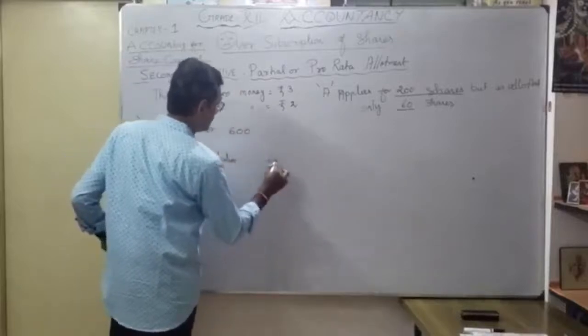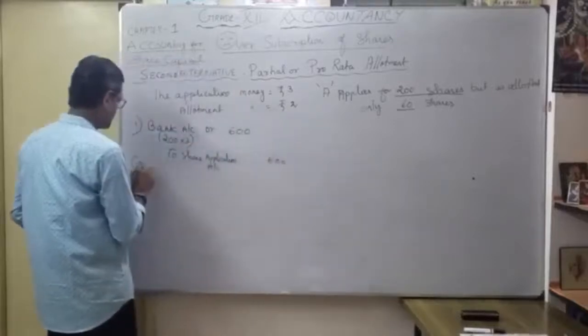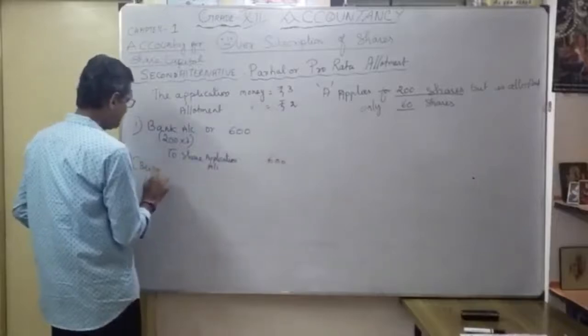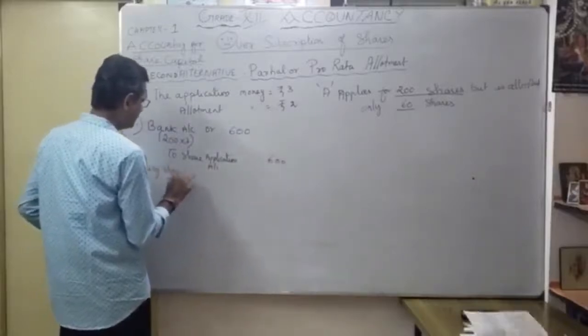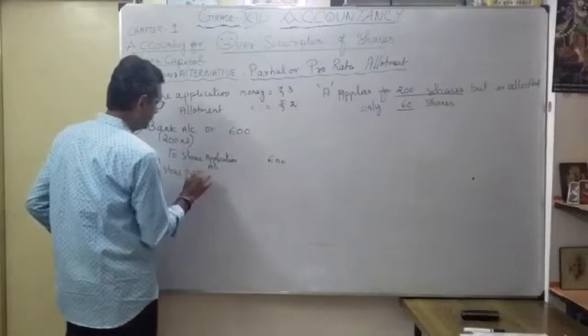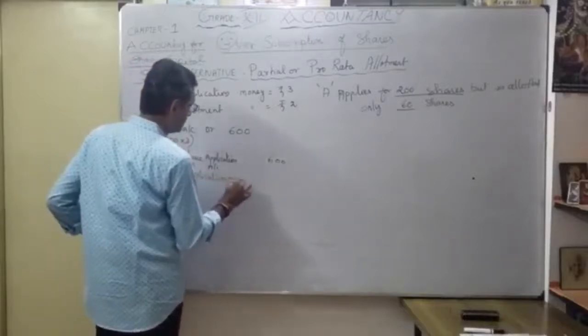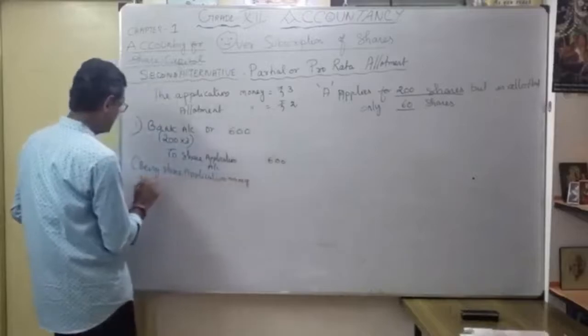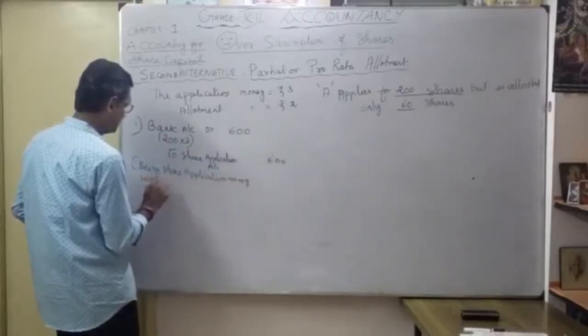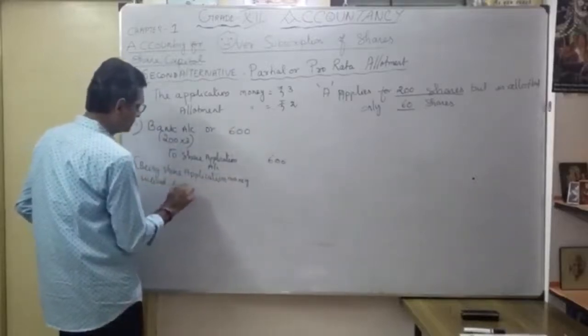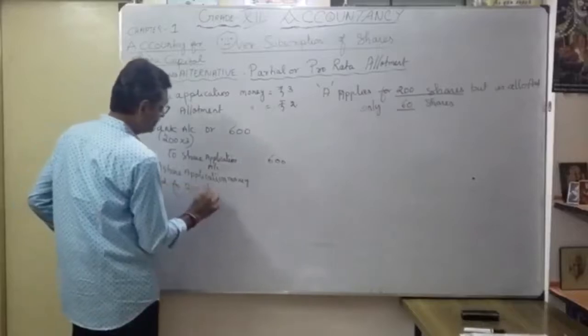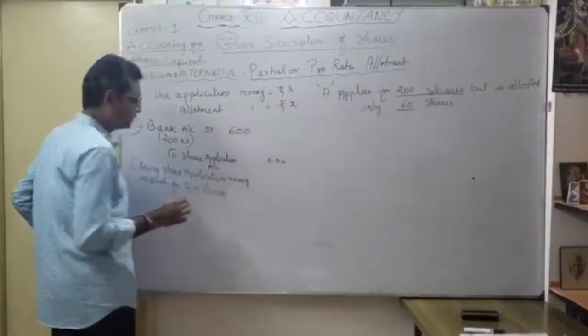Okay, 600. Narration: being share application money received for 200 shares. Okay, this is as usual, we pass the entry.